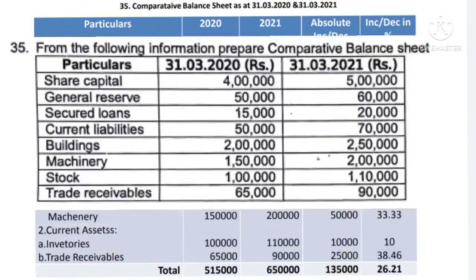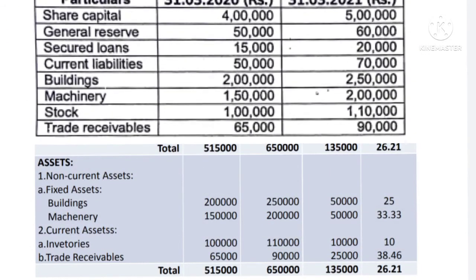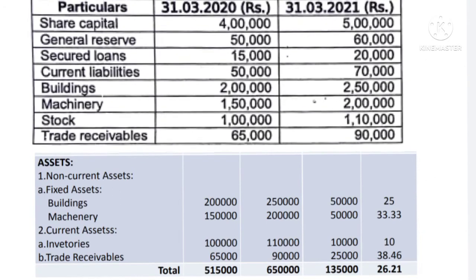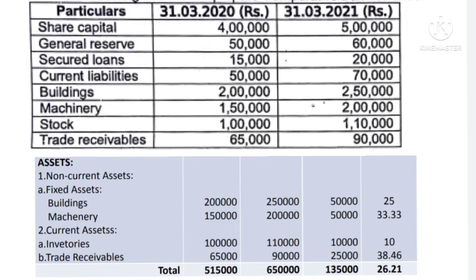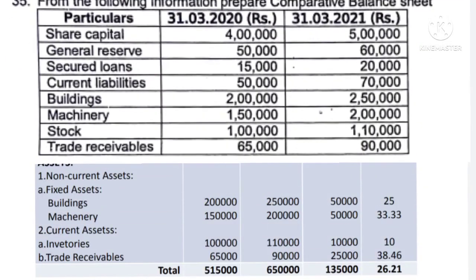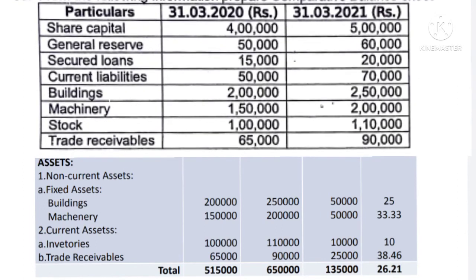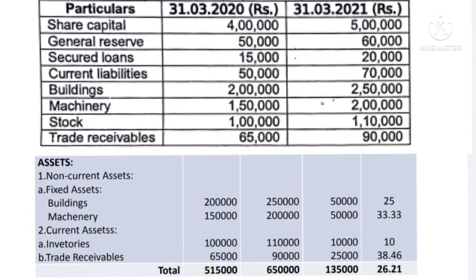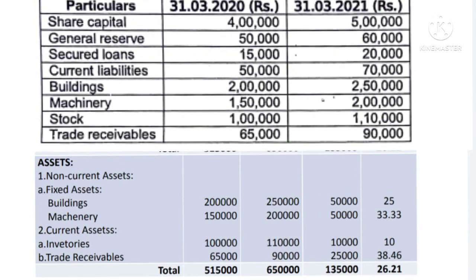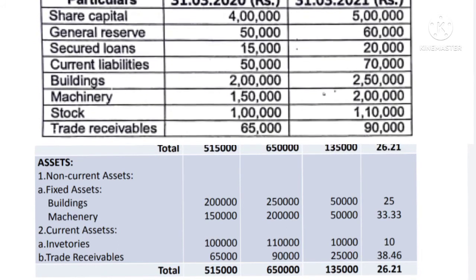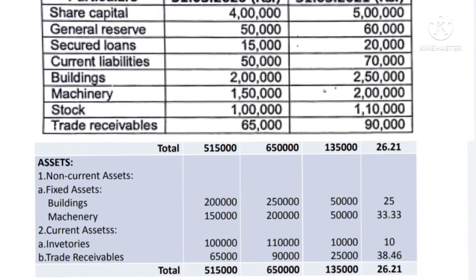Like this, on the asset side, first you write the assets. Out of that, first heading is non-current assets. In non-current assets, first one is fixed assets. In fixed assets, first one is tangible assets, that is the building. It was 2 lakh, now it is 2,50,000. The absolute increase is 50,000. And machinery was 1,50,000, now it is 2 lakh. The absolute increase is 50,000. In current assets, inventory was 1 lakh, now it is 1,10,000, so increase is 10,000. And trade receivables were 65,000, now it is 90,000, so increase is 25,000.